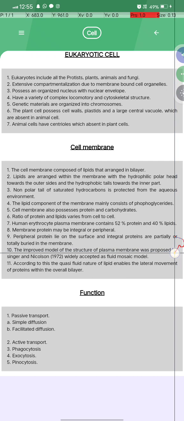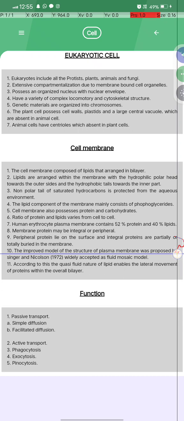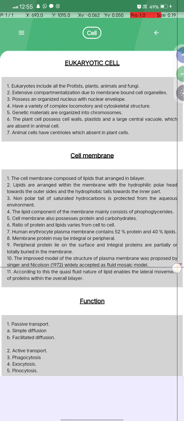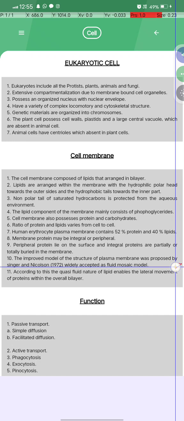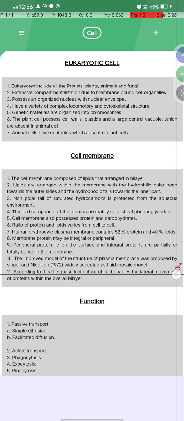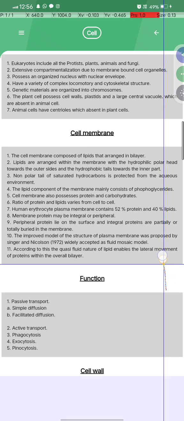An improved model of the spatial structure of the plasma membrane was proposed by Singer and Nicholson in 1972, widely accepted as the fluid mosaic model. According to this, the quasi-fluid nature of lipids enables lateral movement of proteins within the overall bilayer.